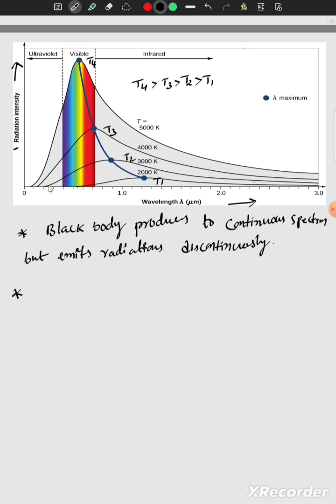The intensity of radiation slowly increases, and the wavelength also increases. Intensity increases, wavelength increases. When it reaches maximum intensity, then the intensity decreases as the wavelength increases further. Okay, this is one main point.